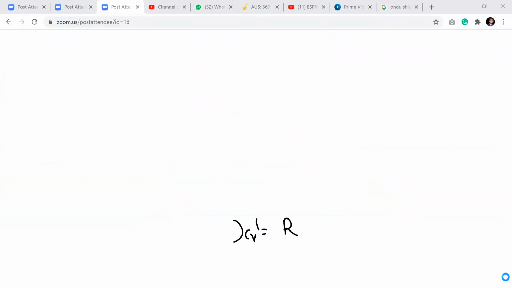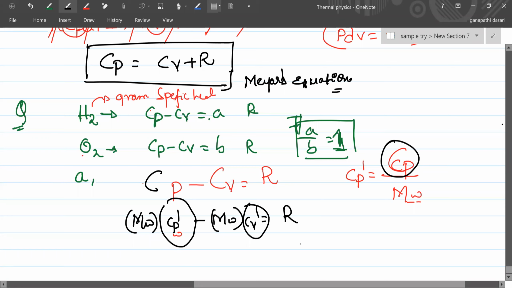Now you see, the question is asked about this one, Cp dash and Cv dash. It is given as Cp minus Cv. That means Cp dash, the gram specific heat at constant pressure, minus Cv dash, the gram specific heat at constant volume, is equal to R by molecular weight.